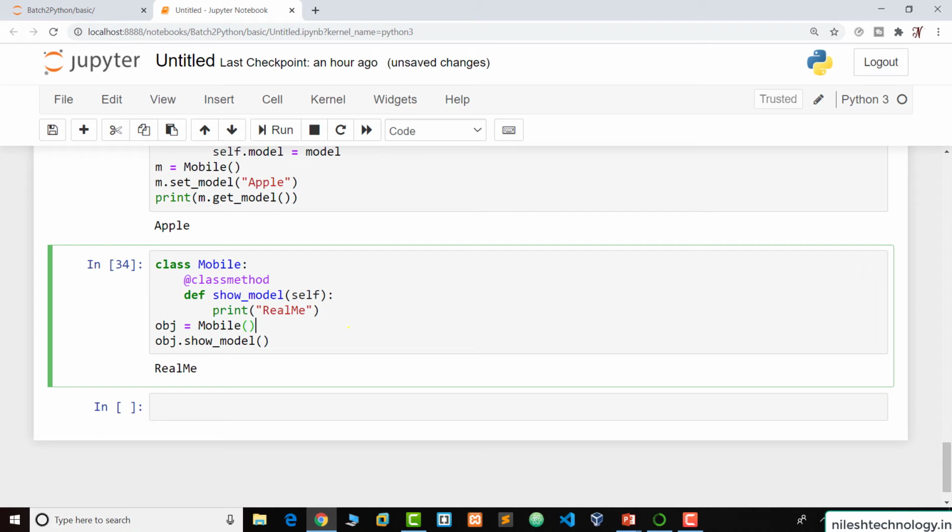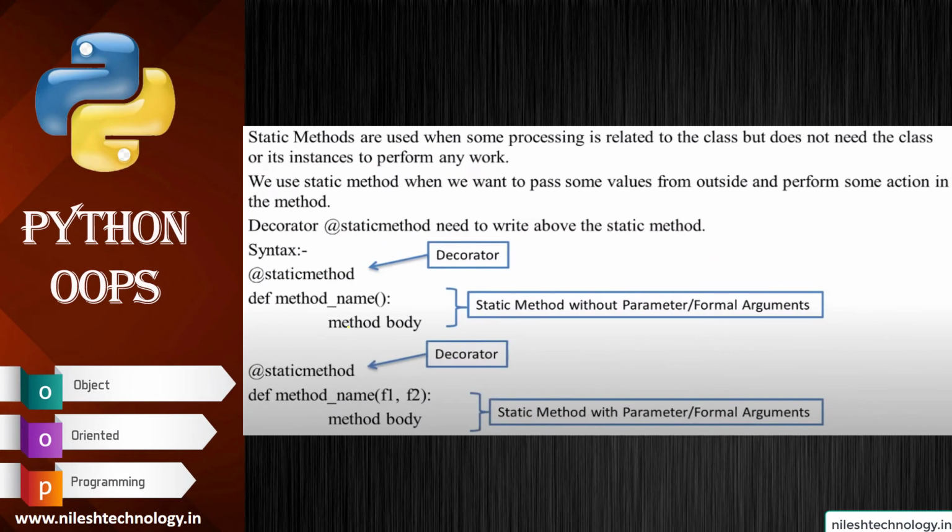Okay, so let's see the other type, the third one, which is the static method. So again, same as the class method, instead of the classmethod decorator, we use the staticmethod decorator. It is used when some processing is related to the class but does not need the class or its instance to perform any work. So let's see one example.